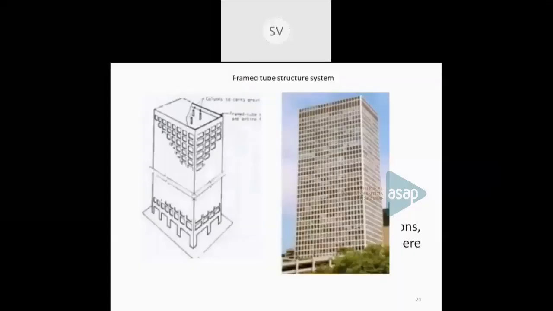The advantage of using this type of system is that the number of interior columns can be reduced. If the interior columns are reduced, you will get a lot of floor area. That is the main advantage of using a framed tube structural system, and it is also economical to go for higher stories.